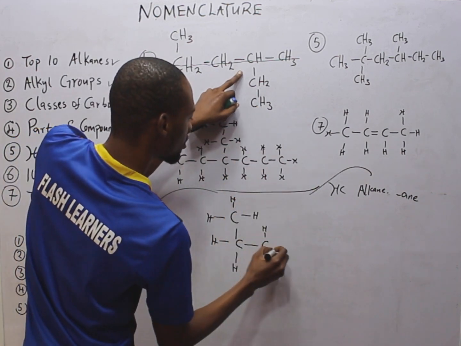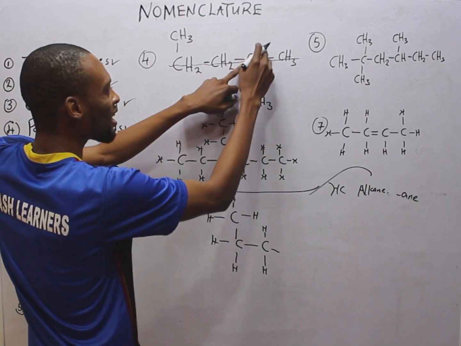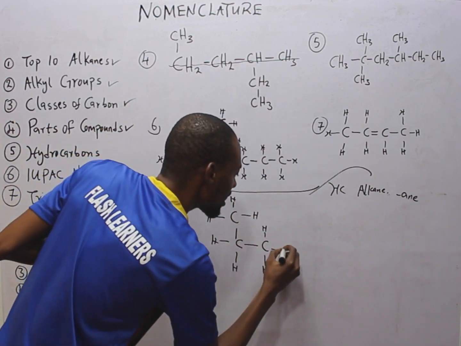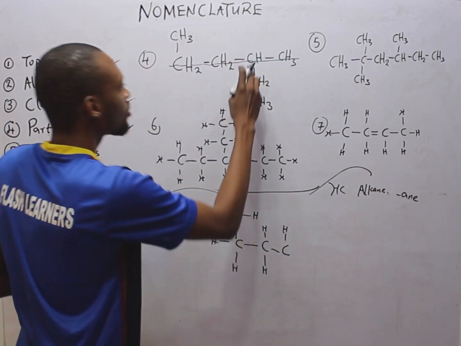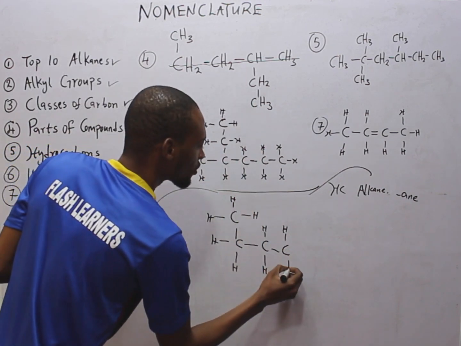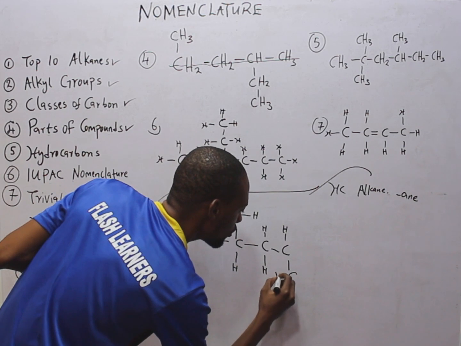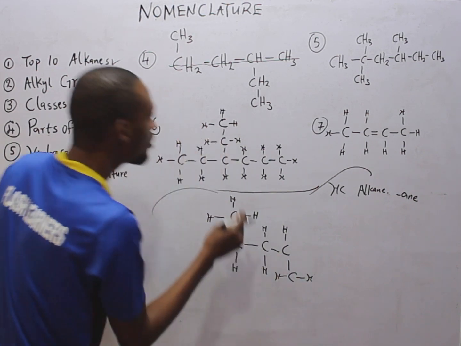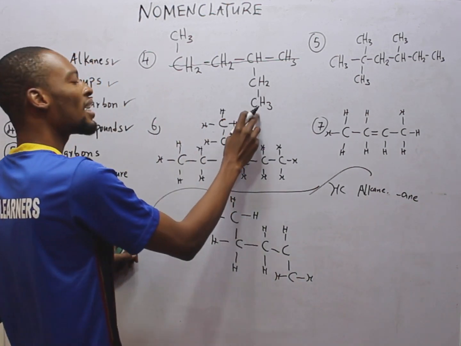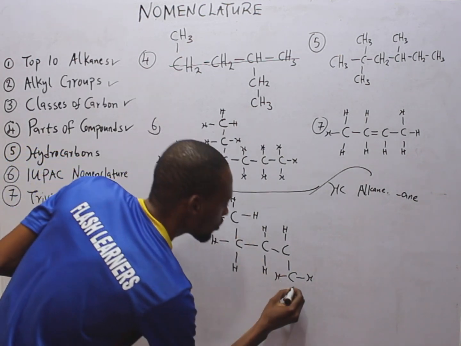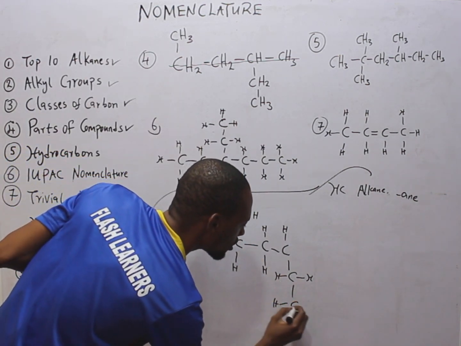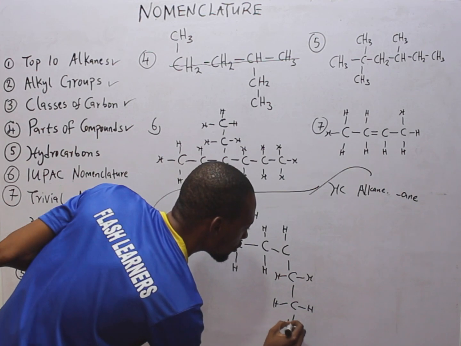It goes again, links to 1 carbon and 1 hydrogen. So 1 carbon, 1 hydrogen. So this goes down, links to 1 carbon and 2 hydrogen. So carbon, hydrogen, and hydrogen. It goes down, links to 1 carbon and 3 hydrogen. So 1 carbon, 1, 2, 3.